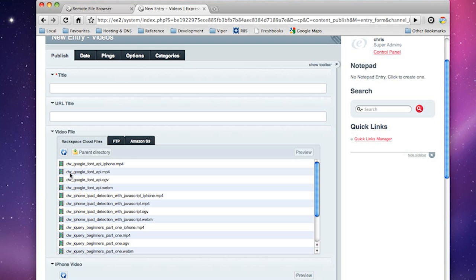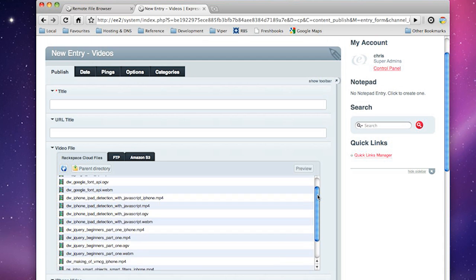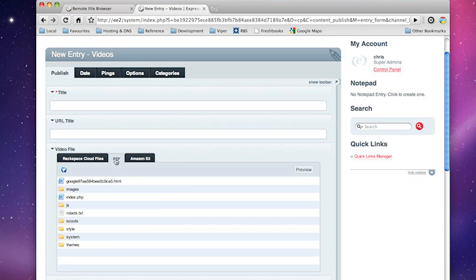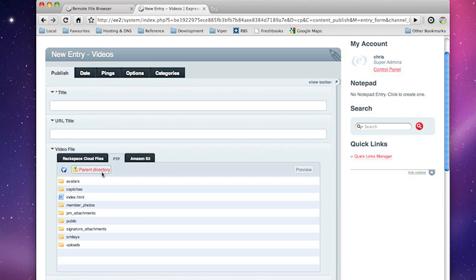With regards to navigating, it's pretty snappy once it's cached up. The caching allows you to not only save costs when connecting to Rackspace, because they will bill you each time you connect, but also increases speed a little bit. You can see this is pretty snappy. If we come up to something like avatars, it'll take a little bit longer because it's having to fetch that for the first time. But there's a typical example of how long that takes, so not very long at all.